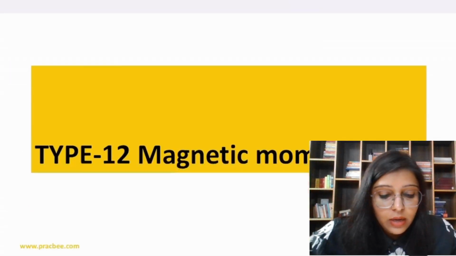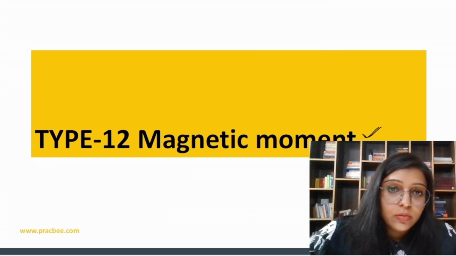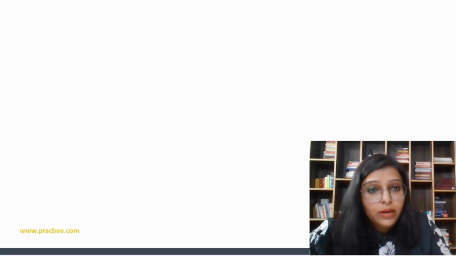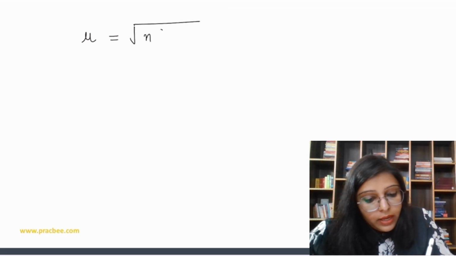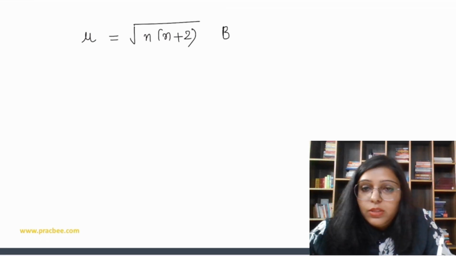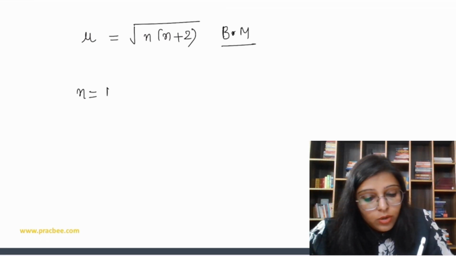Now let's do the next question, which is based on magnetic moment. How to calculate magnetic moment? That is mu, and we can say it is under root n(n+2), and the unit is the Bohr magneton, where n is equal to the number of unpaired electrons.